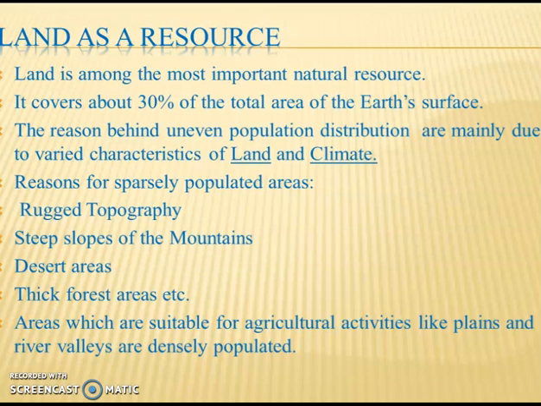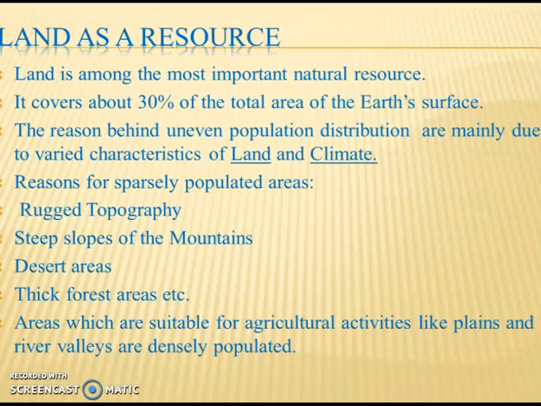Basically, the whole population in the world is distributed unequally. There can be some places where more population is living. There can be some areas where a sparse population, very less population, is living. There can be a few reasons, like what kind of land it is, the topography of that area. Is the area a mountainous area, a desert area, or is the area full of water or fertile?